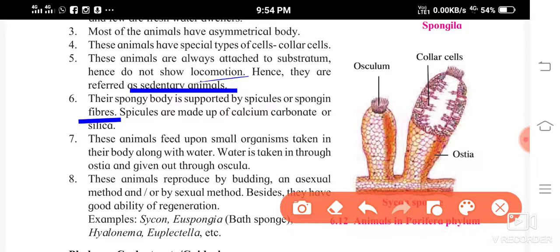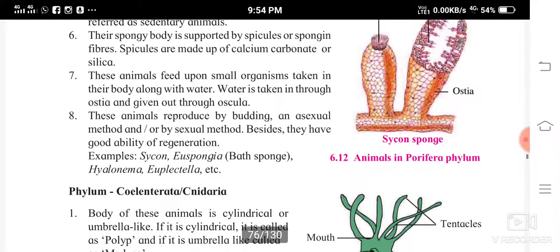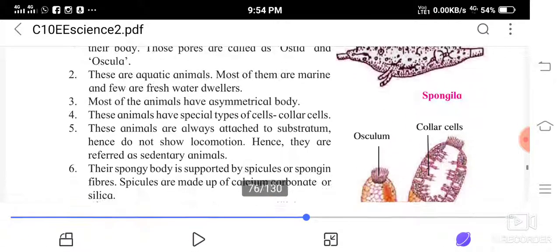Okay, spicules are made up of calcium carbonate or silica. So it's going to be strong, isn't it? The spicules are made up of calcium carbonate or silica. These animals feed upon small organisms taken into their body along with water. Water is taken in through ostia and given out through oscula.